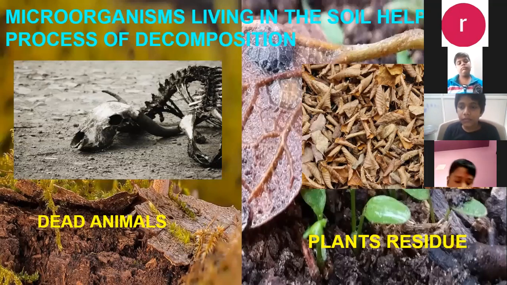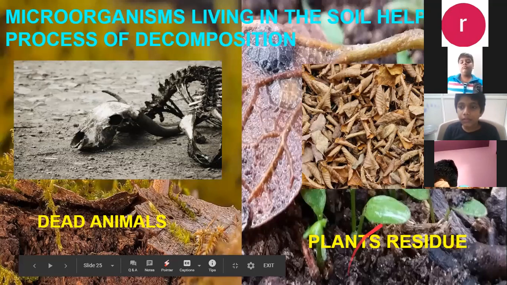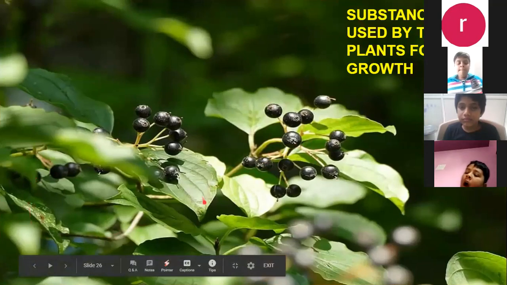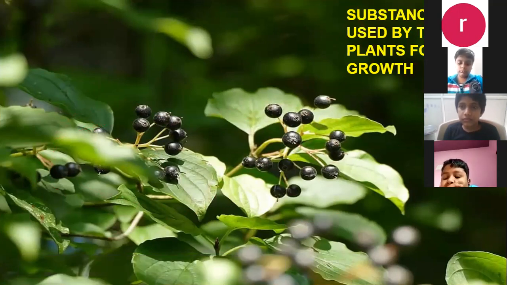The soil will be full of nutrients, and these nutrients will be used by the plants again. See how after decomposition, nutrients are produced which are used by the plants for their growth.